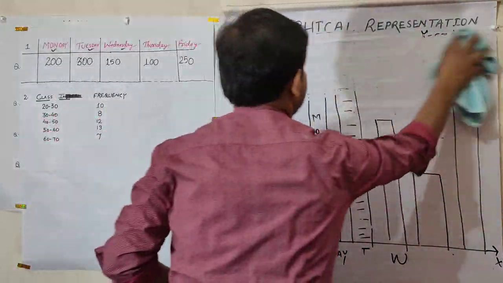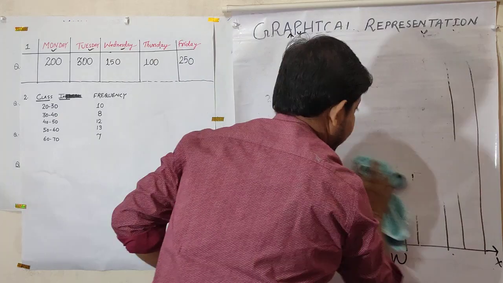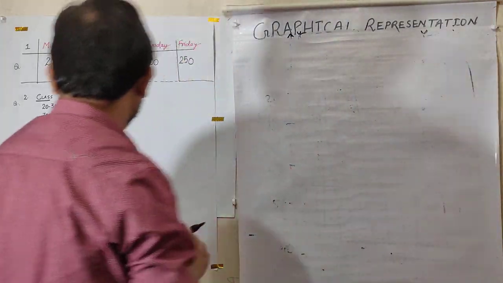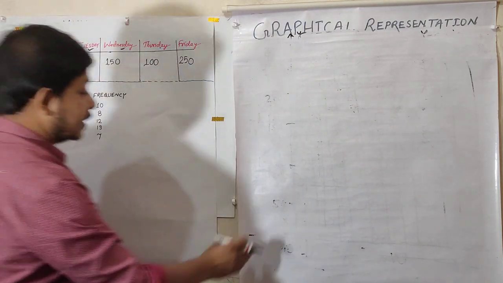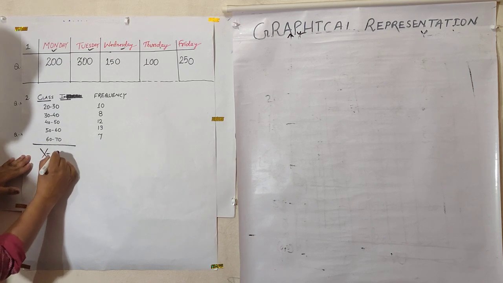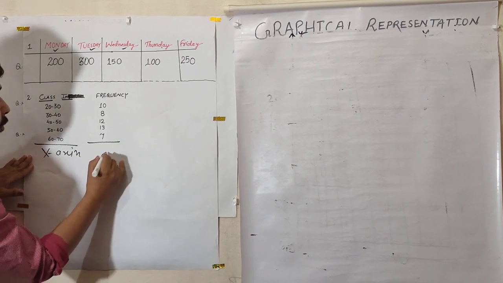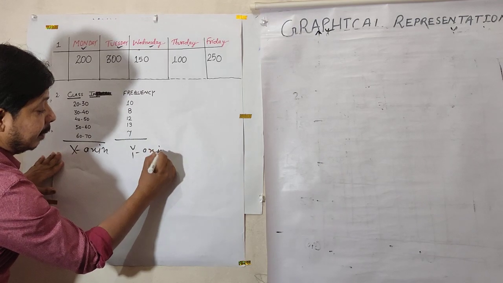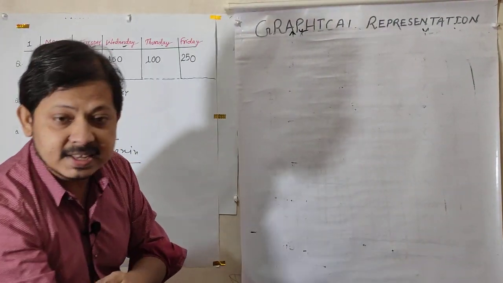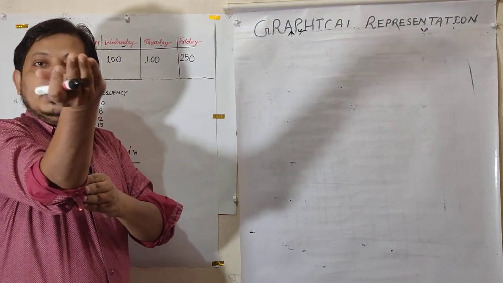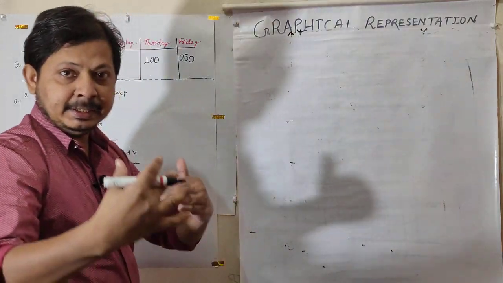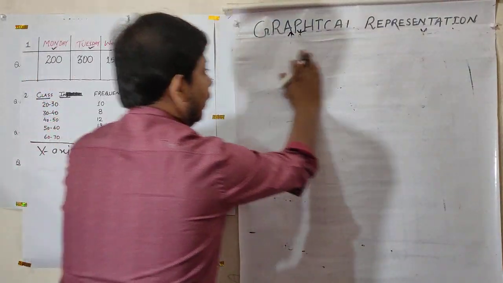Then drawing a histogram. See, I have written here class interval. So this is class interval and frequency. Class interval is always on the x-axis. Frequency is always on the y-axis. Please remember these things. The value, the scale is always on y, and the name or what we are going to represent is on the x-axis. Again, the good habit.